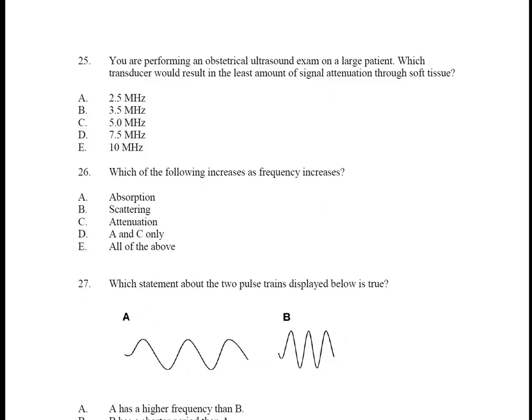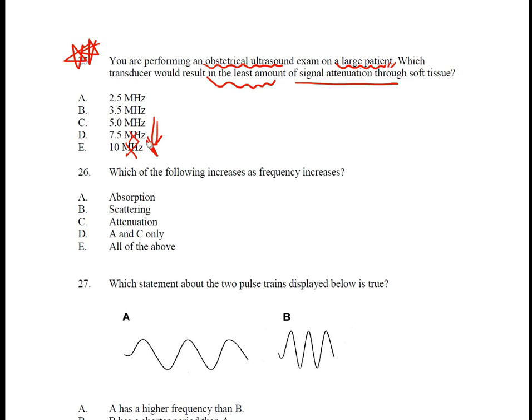I want to emphasize that this is a topic that frequently appears in questions of this pattern. If we interpret a sentence, it says that an obstetric ultrasound is being performed. Basically, in obstetric ultrasounds, since the mother's abdomen is somewhat protruded, there can be situations where the ultrasound does not penetrate well. In this way, when examining a large patient, this question is asking which transducer should be selected to minimize attenuation as much as possible. Basically, to reach deeper areas, you need to use a low frequency. The higher the frequency, the greater the attenuation, so these options would not be applicable.